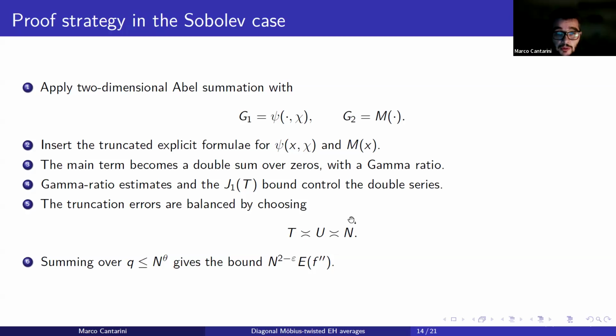zeta function and over non-trivial zeros of the Dirichlet L-function, involving a suitable combination of the Euler gamma function. And this can be done using several techniques and using the hypotheses, so the generalized Riemann hypothesis and the weak Gonek-Hejhal conjecture. And then we choose the truncation error suitably. So we take T essentially equal to U essentially equal to N, and finally, summing over q, we obtain the wanted estimate.